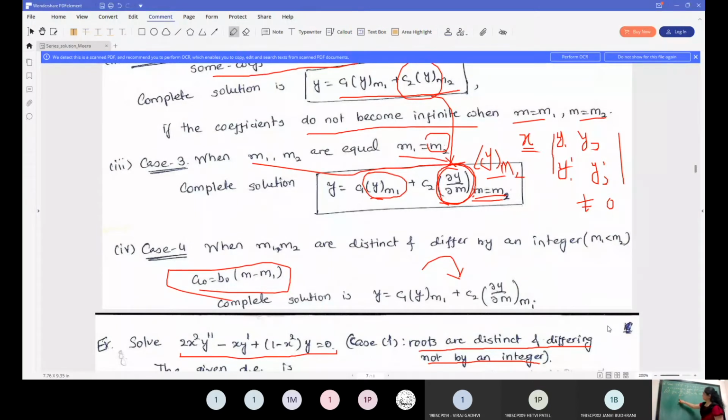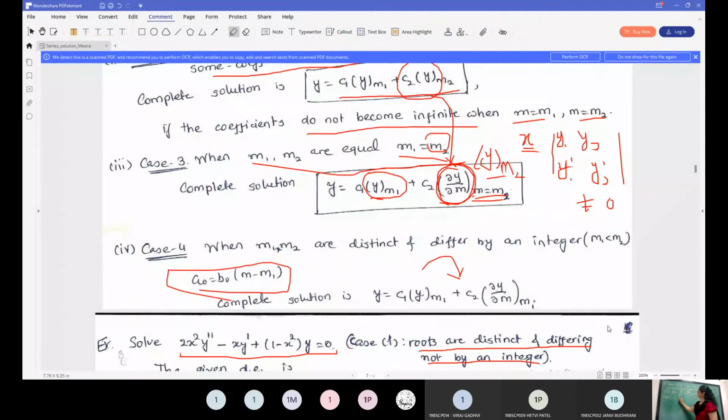So the next step is, we have assumed the solution, so now find y dash and y double dash, and then substitute in equation 1. So y is this one. What will be y dash? I am writing: find y dash and y double dash.